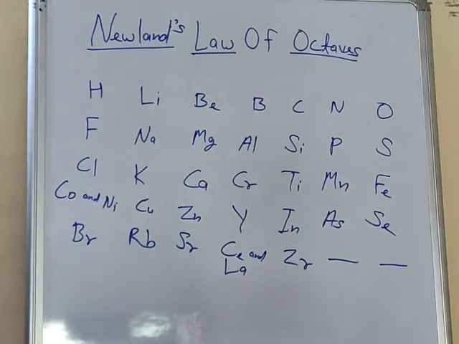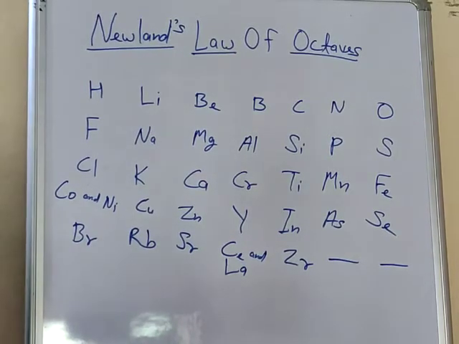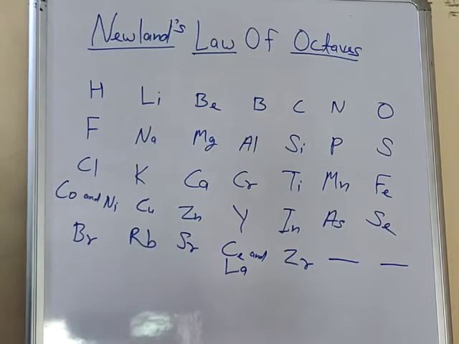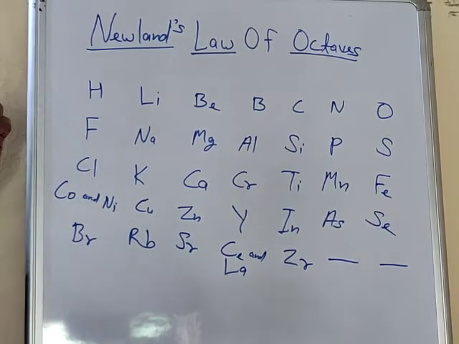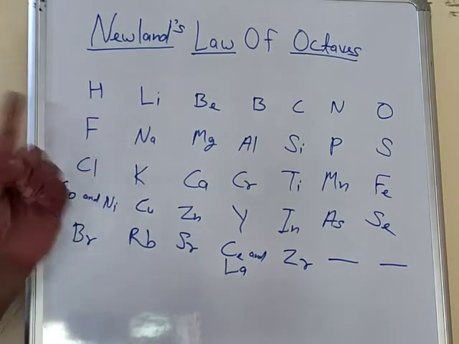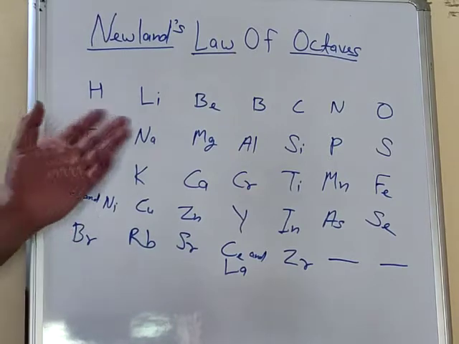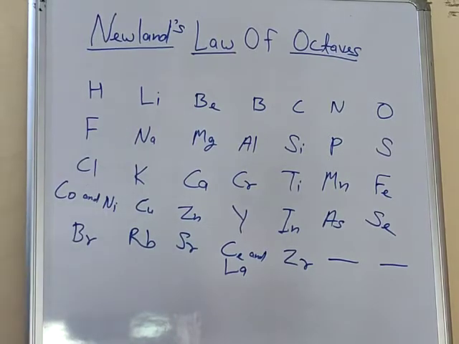Understood? If you start from 1, so 1 and the 8th element, suppose 8, the chemical properties of 1 and 8 will be the same. Understood beta? Just take the example. Here some elements are written on the basis of increasing atomic mass. You can see here it's not difficult for you to write the names, because you have learned the